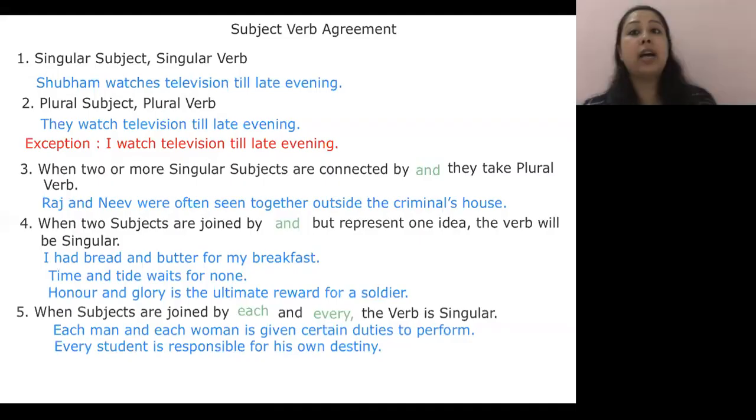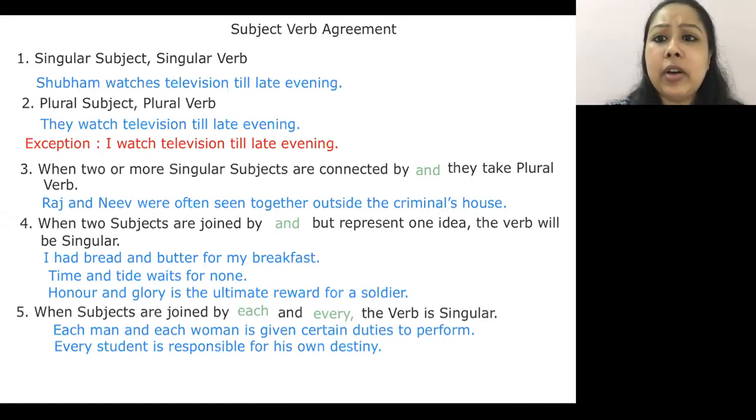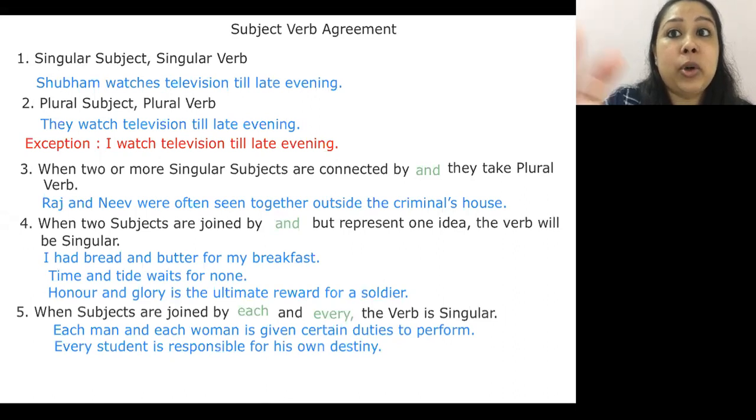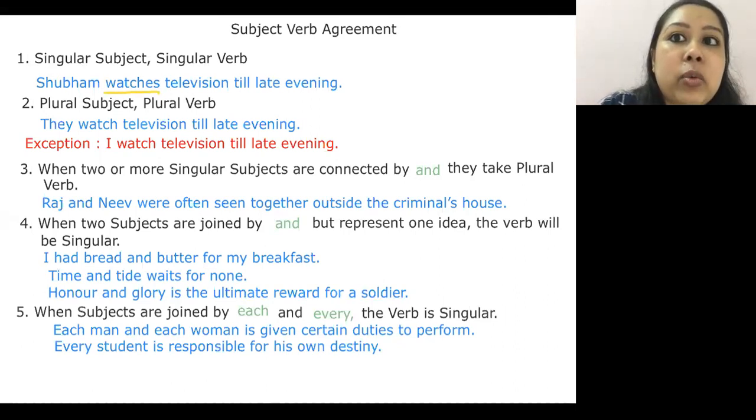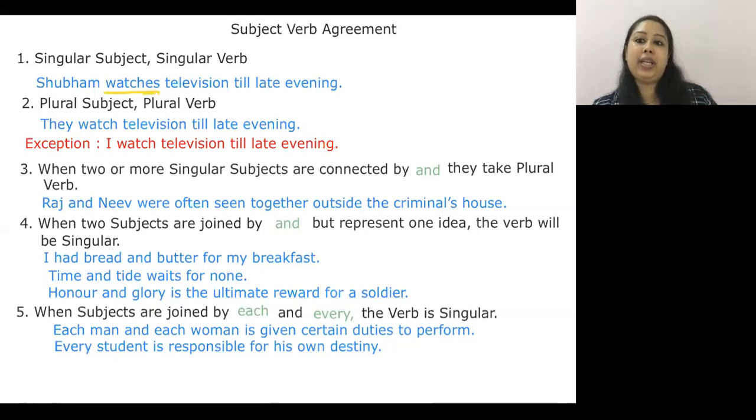Now let's talk about certain rules. The very first rule with regards to subject-verb agreement is whenever I have a singular subject, it is followed by a singular verb. Shubham watches television till late evening. Now here, watches is my singular verb. And why have I used a singular verb? I'm using a singular noun, Shubham. And again, focus on the word watches. I end it with es.